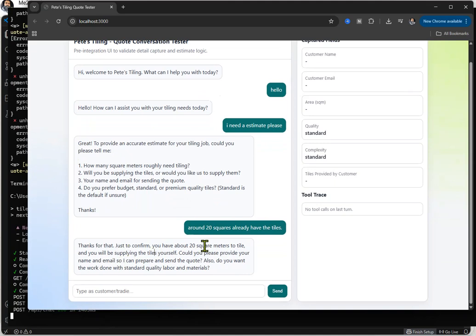So you've got 20 tiles. Sorry, just to confirm, you have 20 square meters to tile, and you'll be supplying the tile yourself. Could you please provide your name and email so I can prepare and send the quote? Also, do you want the work done with standard quality, labor, and materials? I don't know what that means. So we don't need to ask this question because what does that mean? So I'm just going to copy that. We don't need to ask this.